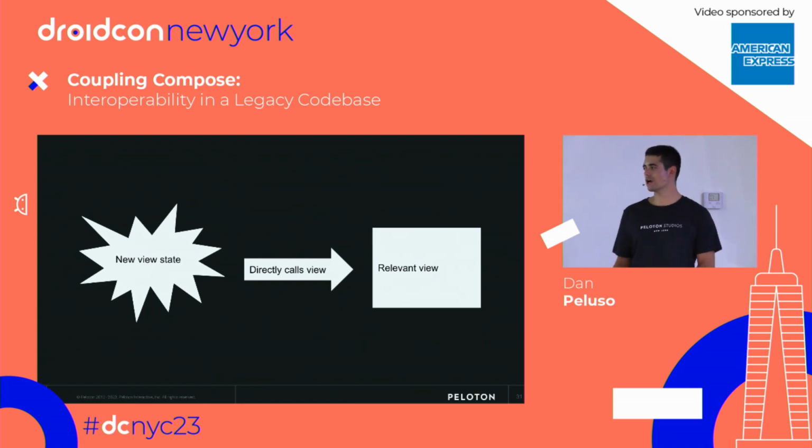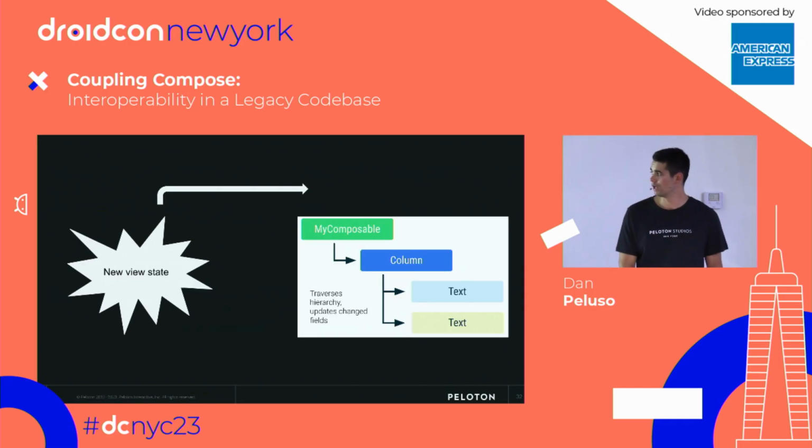Now, in a legacy context, the way you would update views, as you're probably familiar with, is you'd get a new view state, have a reference to something in the XML tree with your ID, and then you would put that immediately on the relevant view. That worked great for that context, but within a Compose view, it's going to be a little bit different. Your view state is no longer done in a straight ID to ID reference. It's propagated through the tree.